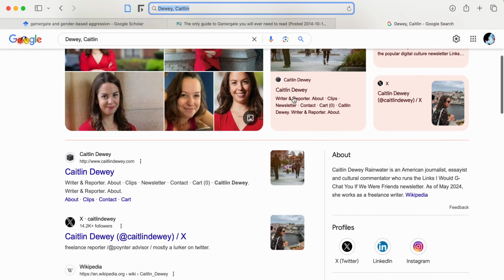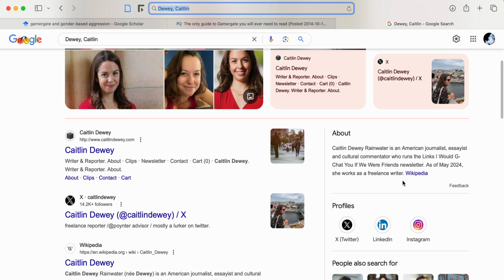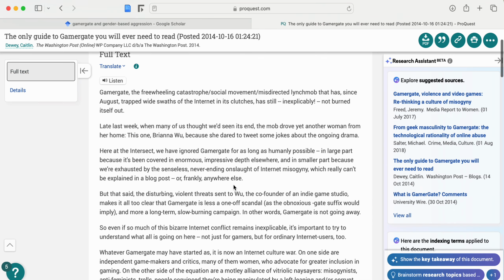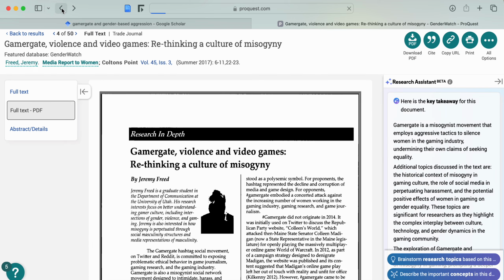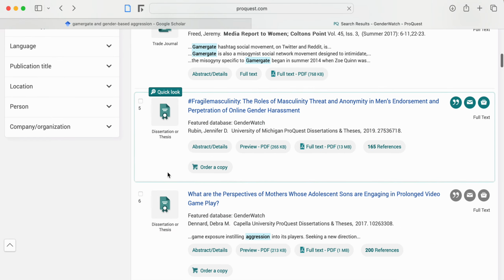Okay, so she is a reporter, an essayist, and a cultural commentator. Okay, so not a scholar necessarily, but could be potentially useful anyhow. Definitely something to check in with your professor about. But in the meantime, I do feel like a lot of these are going to be potentially useful sources.